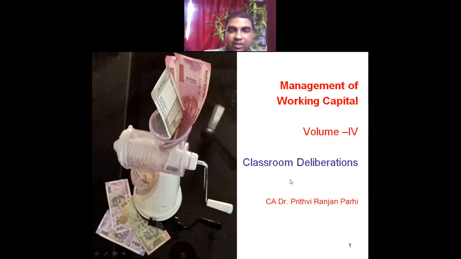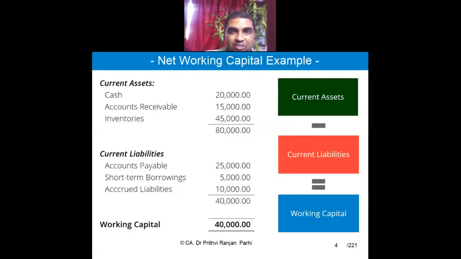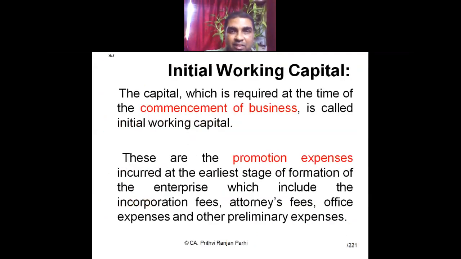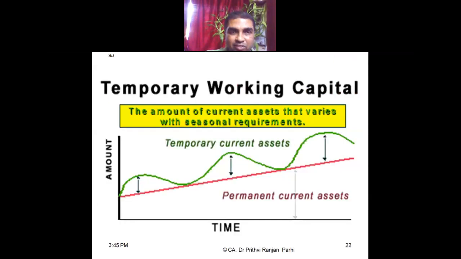Fourth unit. That means fourth volume on working capital management. We are supposed to start. Several things we have already understood. We know what is working capital and what are the components. We have understood the definition of current assets and current liabilities. What is regular working capital, fluctuating working capital? All these concepts we have discussed in our earlier class.